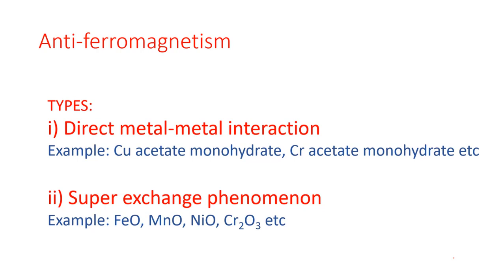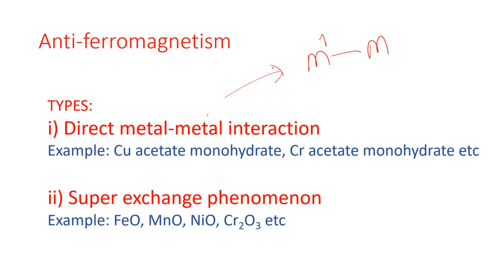One is a direct metal metal interaction and another one is a super exchange phenomena. Okay, just a little bit I will discuss about the direct metal metal interaction and about super exchange phenomena. The direct metal metal interaction is actually involving two metal centers that are just being bonded with each other, maybe through a sigma bond, maybe through a sigma and pi bond, maybe several, means 2 or 3 bonds. So they are directly attached with each other.